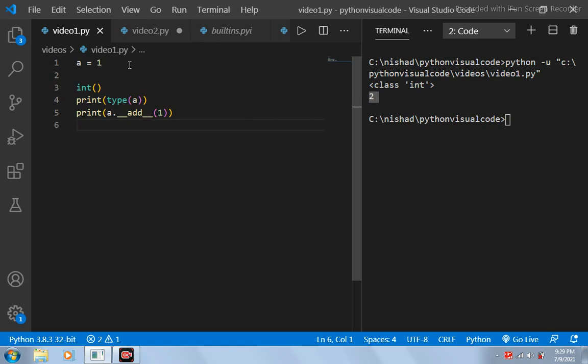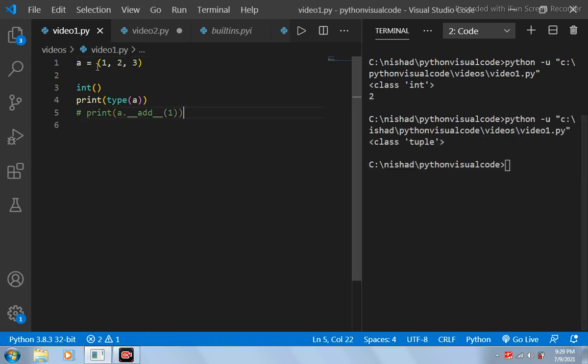This value will be stored in the computer memory as an object of a particular class. It can be any class. It can also be a tuple. If I do this 1, 2, 3, and comment this out, and now run the program, you can see that this object A is of the tuple class, because the data type of the value over here is a tuple.